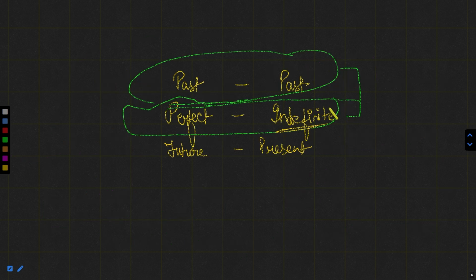Also, one thing you should keep in mind, we can only make three combinations: past with past, perfect with indefinite, and future with present. As I have written, perfect can be with either future or past, whereas indefinite should be with past or with present. In past it does not matter, but in the future-present combination it matters a lot, because perfect will be written in the future part and indefinite tense will be used in the present part.